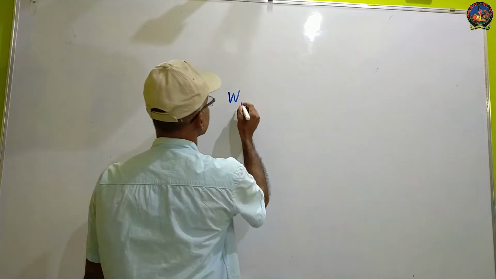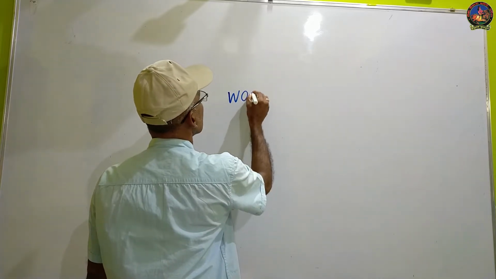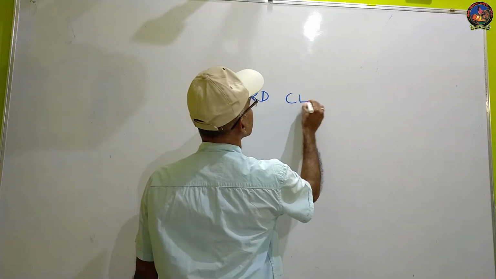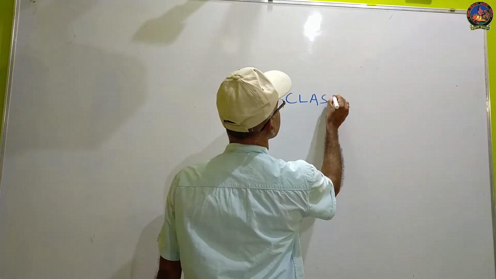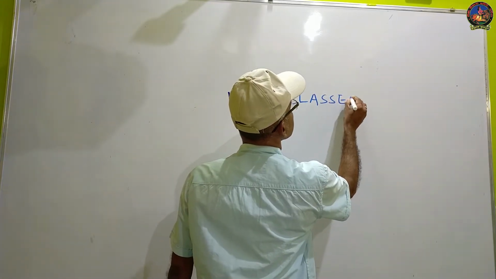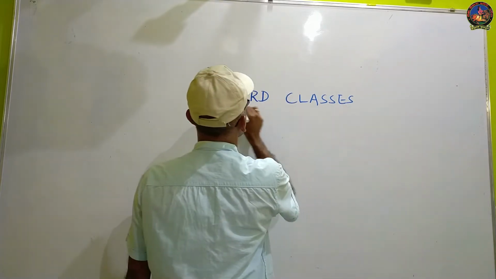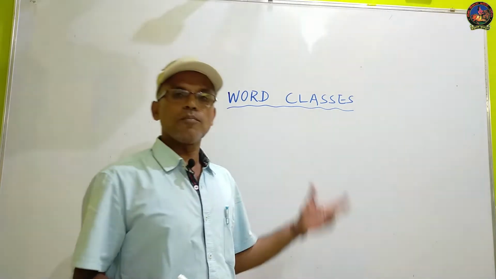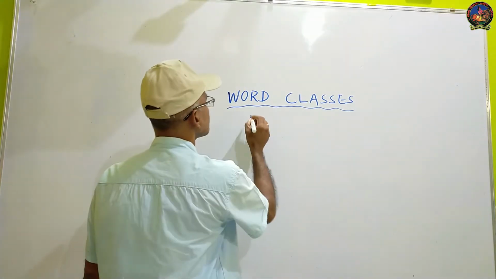Today we will discuss word classes, or in other words, parts of speech.